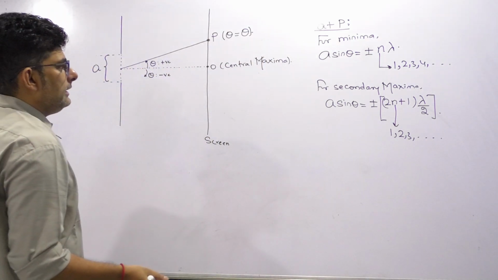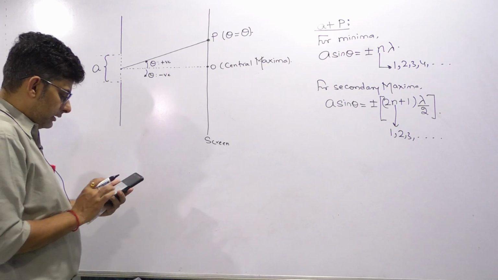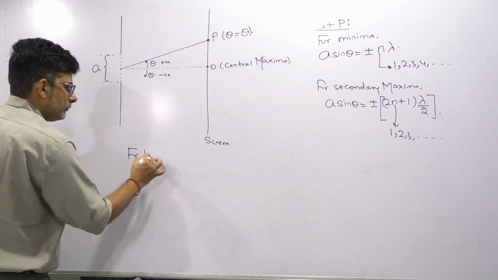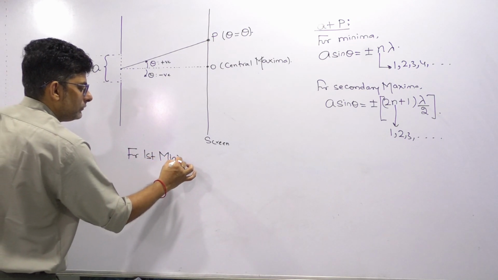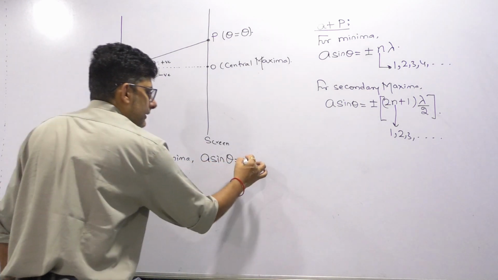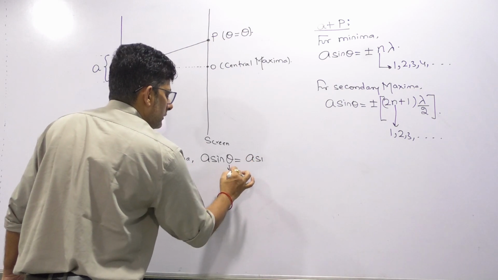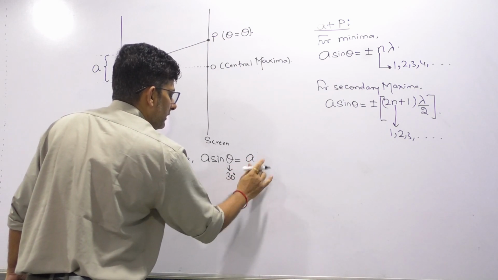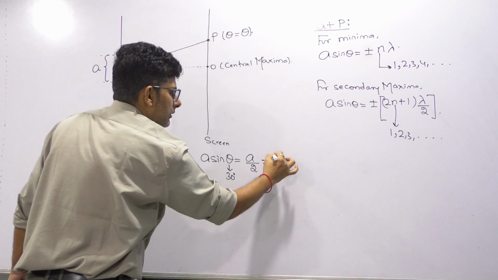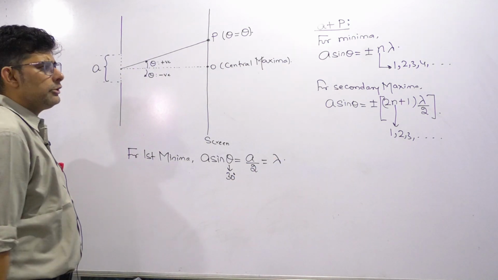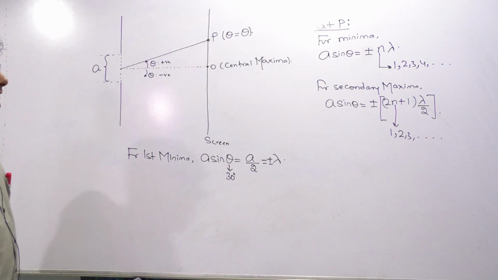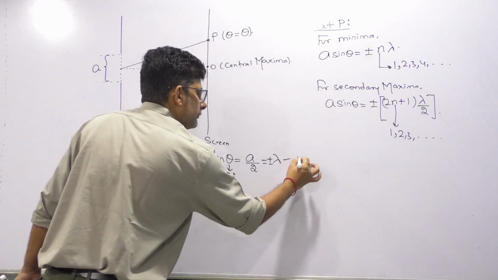So they are saying for the first minima the angle is given as 30 degree. For first minima I can write a sin theta, they have given theta as 30, so it will become a by 2, equals n lambda, n can be written as 1, so lambda. You can use plus minus also, because as I said, above or below, plus minus lambda. This is our first expression.